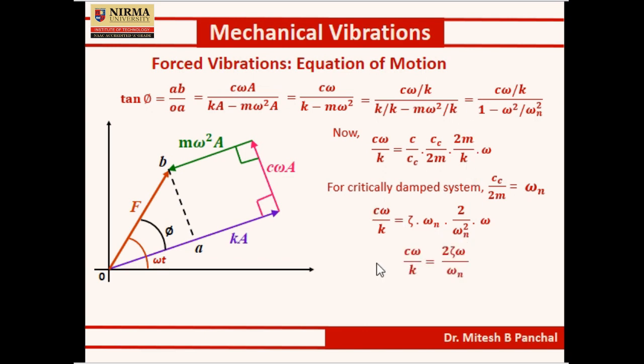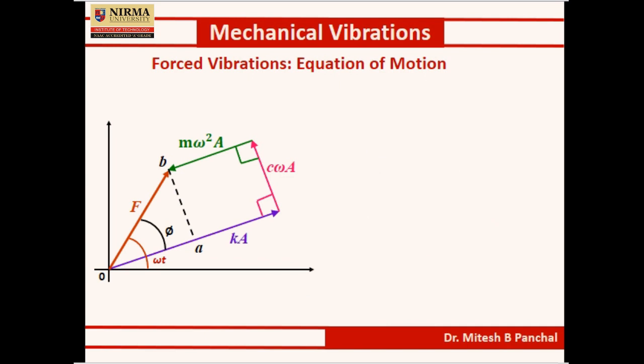The final equation for C omega by K equals 2 zeta omega by omega n. Thus tan phi equals 2 zeta omega by omega n, whole divided by 1 minus omega by omega n whole square. So ultimately this equation will give you the value of phi, which depends on zeta, omega and omega n.